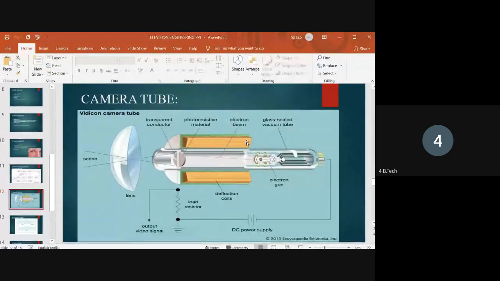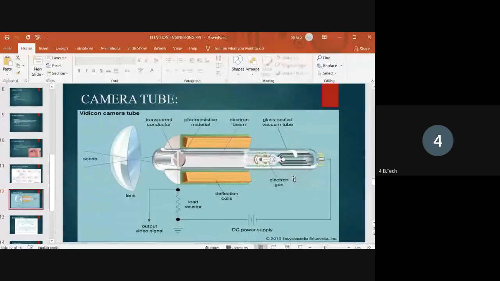In the Vidicon camera tube, the scene, in the form of optical light, is focused by the lens onto the transparent conductor. The lens is present in the rectangular glass faceplate of the camera tube.